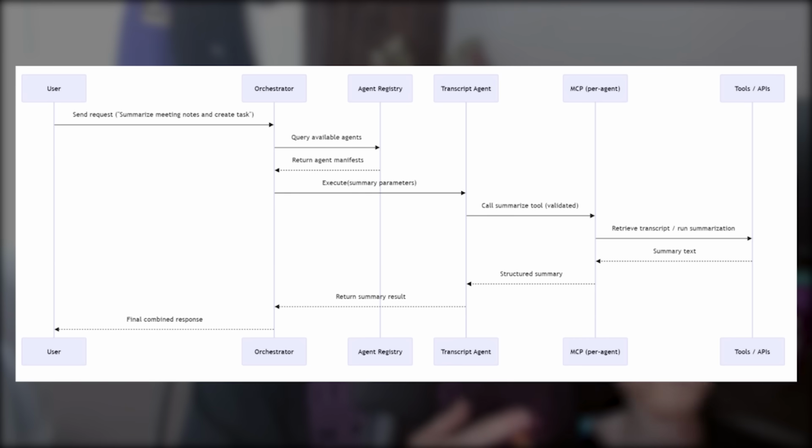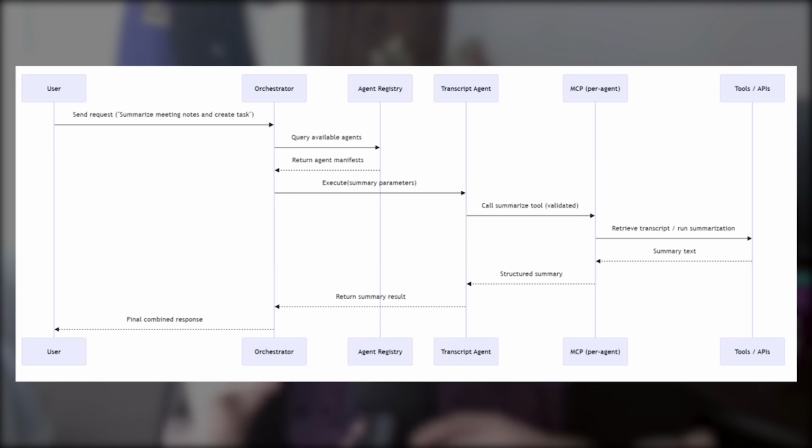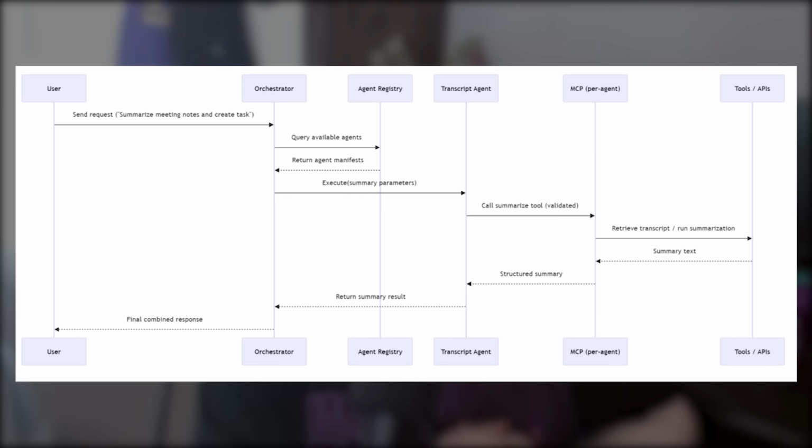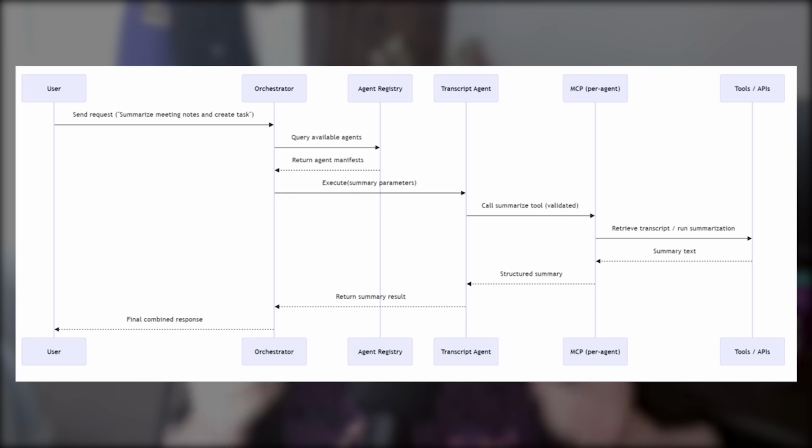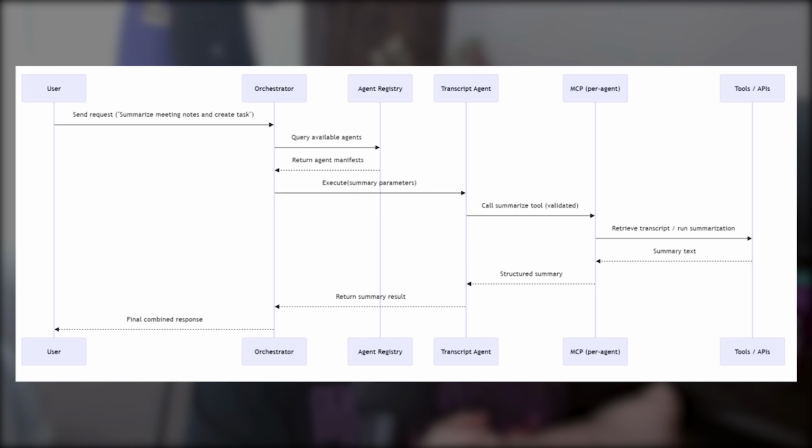The gateway validates the input, runs the reasoning model, and then returns the structured summary. The orchestrator then routes the summary to the work item agent's MCP endpoint, which validates the schema and creates a new task in the system. Everything is schema-driven, fully traceable, and dynamically coordinated without hard-coded logic.